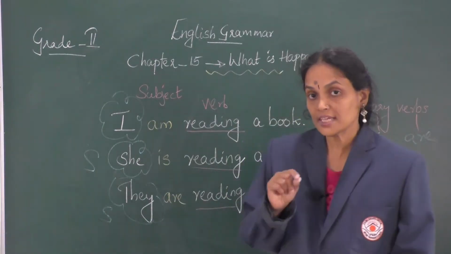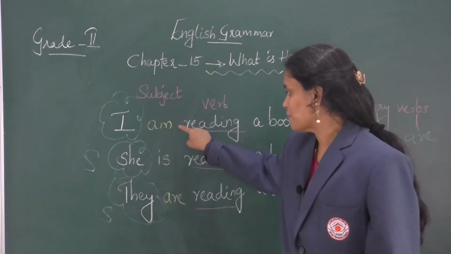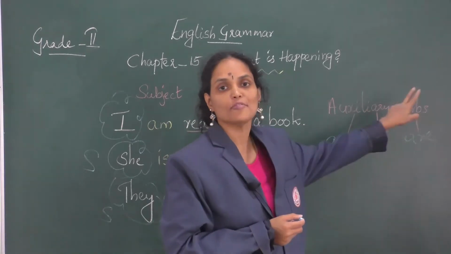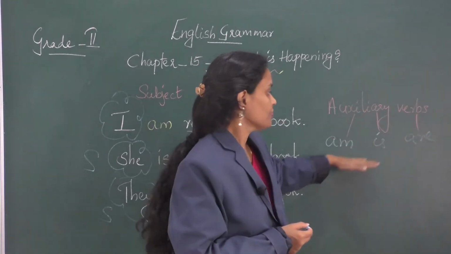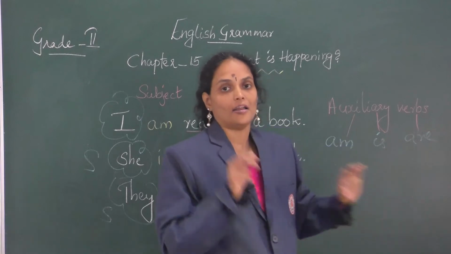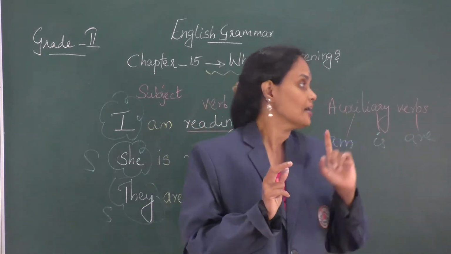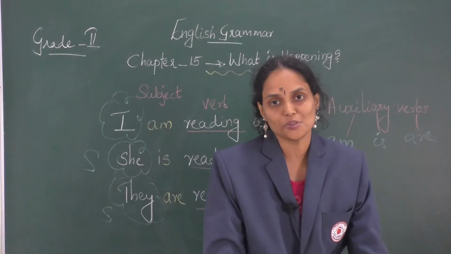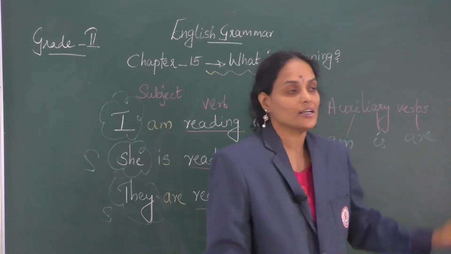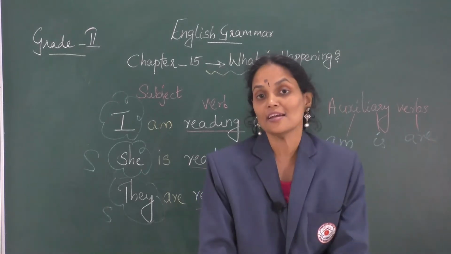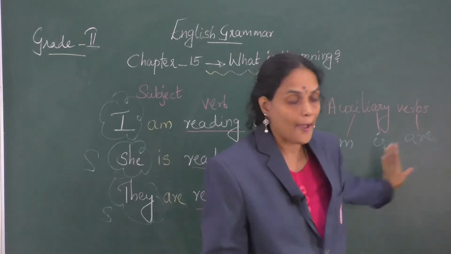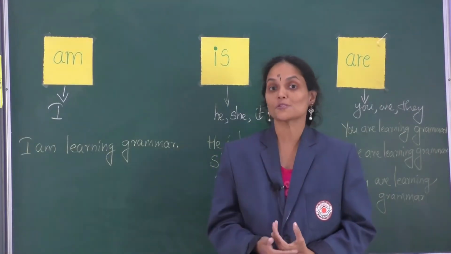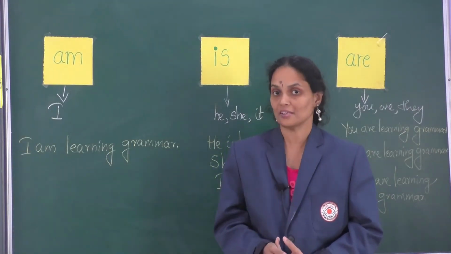Dear children, these 3 short words am, is, are together are known as auxiliary verbs. Today we are going to talk about the use of these three auxiliary verbs. Which are they? Am, is, are.